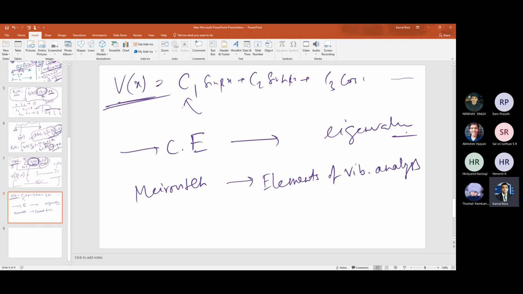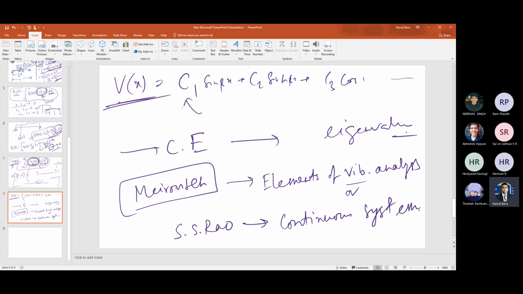This is for understanding the theory or concept. There is another book also, Fundamentals of Vibration, almost similar, although a little bit different. So it is Meirovitch. And if you want to know more detail about the continuous system itself, then you can refer to Rao. There is a separate book by Rao on continuous systems.